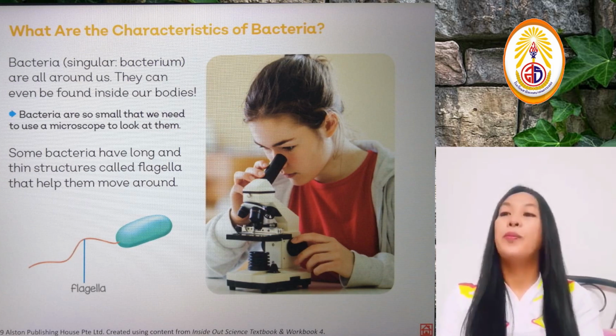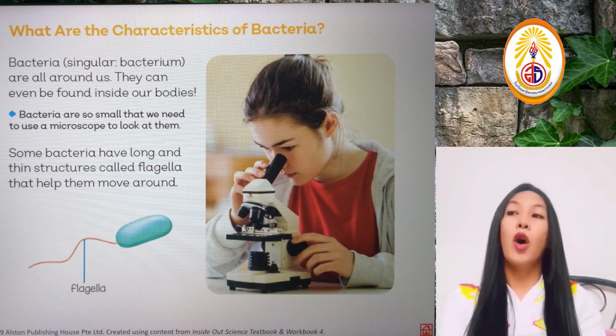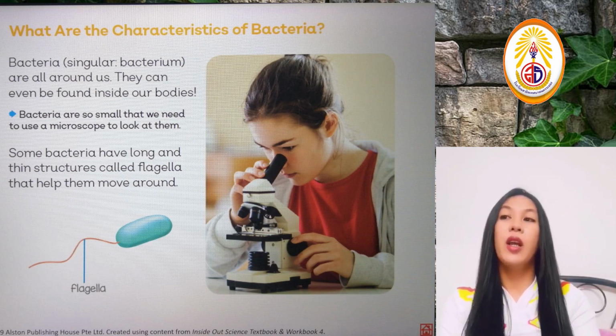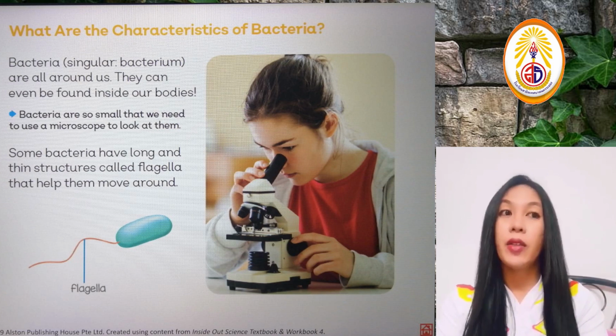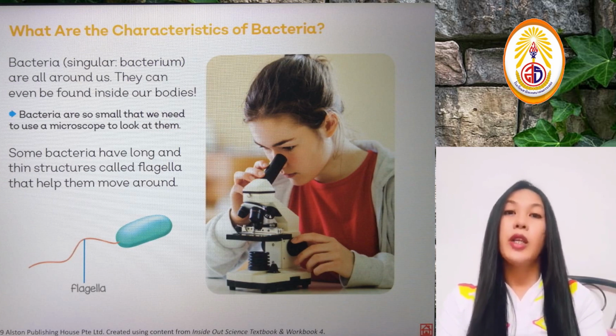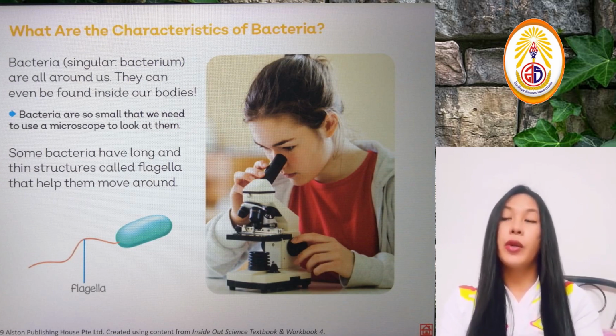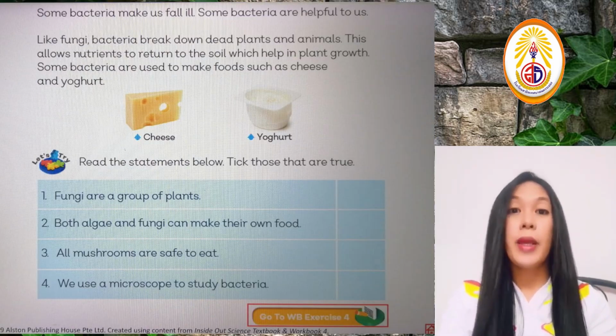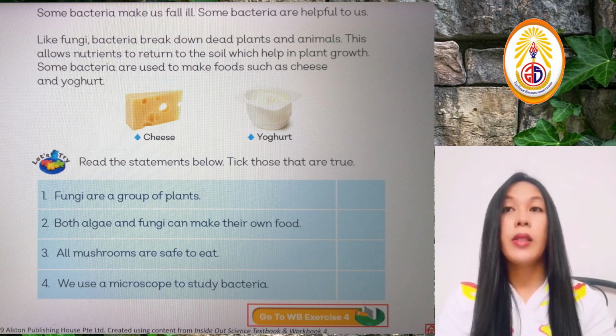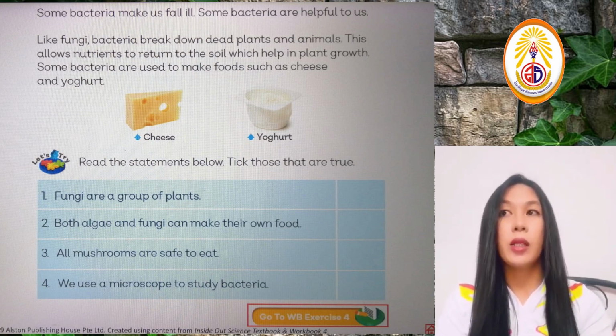Okay, so some bacteria have long and thin structures called flagella that help them move around. So there are different shapes of bacteria. There are round bacteria. There are elongated bacteria. I'm going to show you examples of those kinds of bacteria in the next video. Some bacteria make us sick, and some bacteria are very helpful to us. That's why we have what we call good bacteria and bad bacteria.